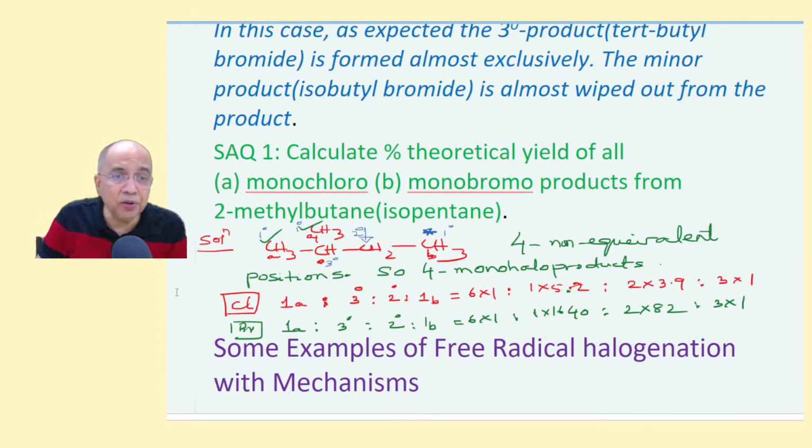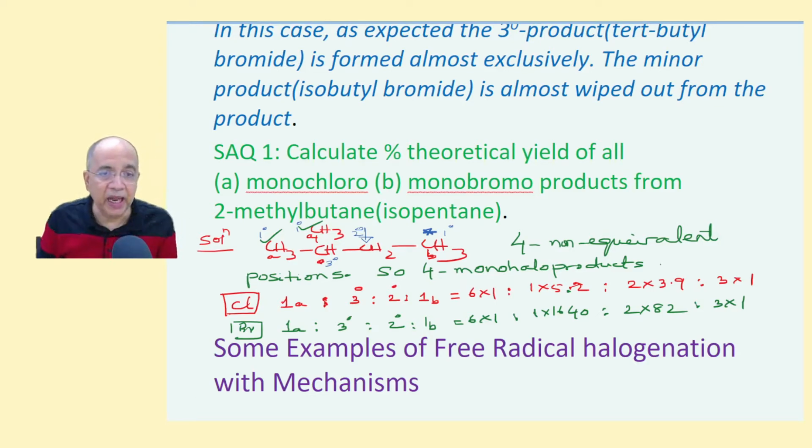Now, I have given you one more example to find out the different products, monochloro and monobromo products, and their relative percentage. I have given you the hints. I have not given you the answers. You will find yourself. This is isopentane or 2-methylbutane. 2-methylbutane has 4